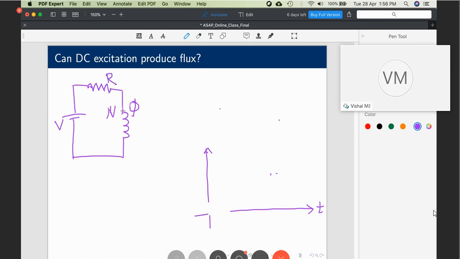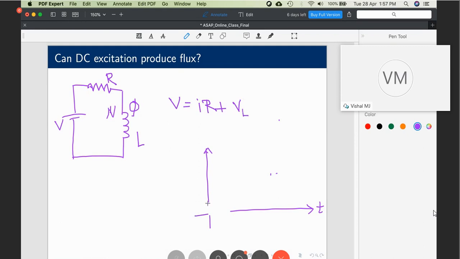Even if you do not connect it externally, the resistance of the wire, the internal resistance of the inductance, the internal resistance of the voltage source, everything is put into a lumped model called R. Now we have R and an inductor L. So what is the equation? The equation is given by IR plus the voltage across the inductor VL. And this is the one which is producing flux.